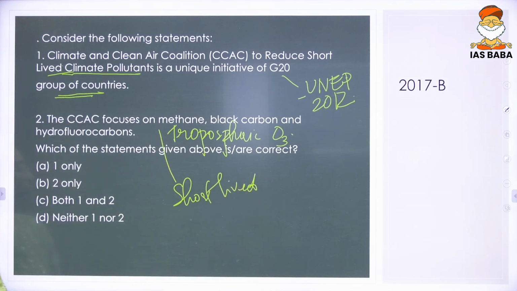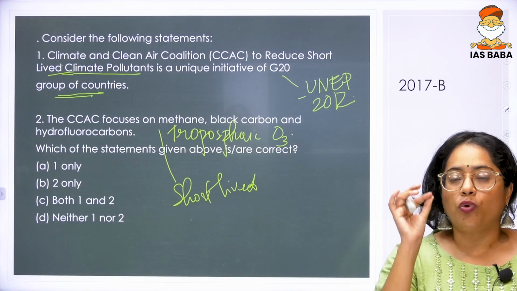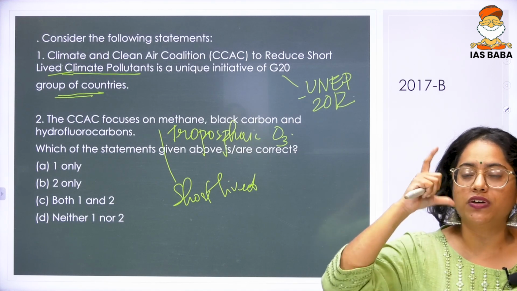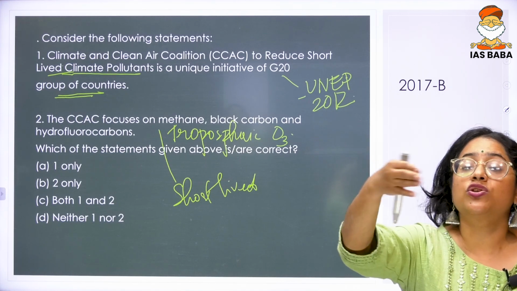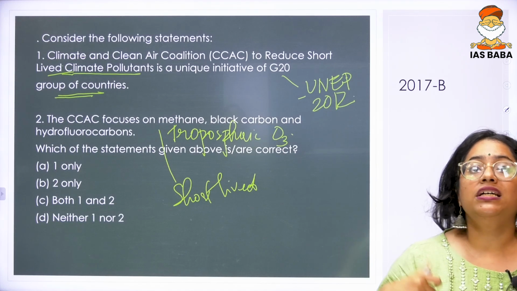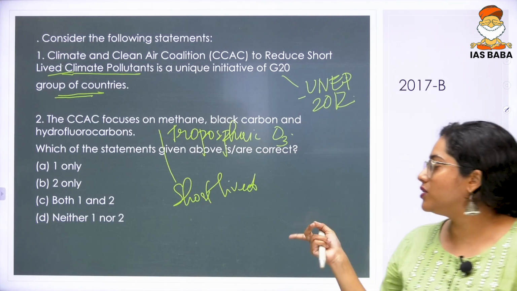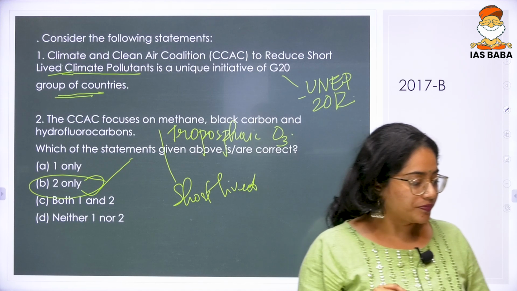And only those, not to reduce its emissions or anything, but what are the rates of it. Whatever is the learning from this CCAC is what is then later on asked or discussed in your Paris Agreement. So what happens over here is, this is just focused on your short-lived climate pollutants and the answer to this question is B, 2 only.